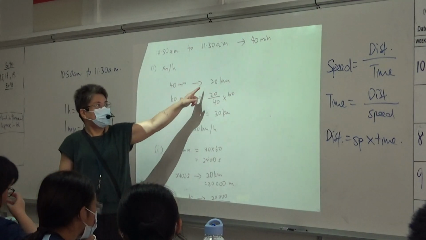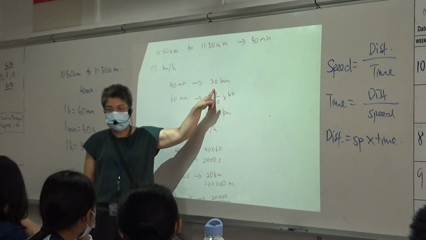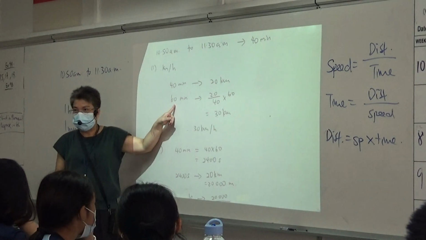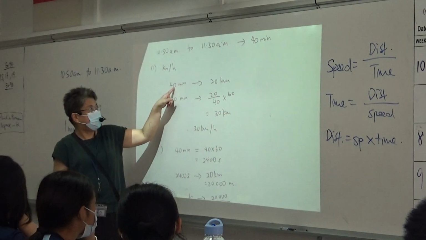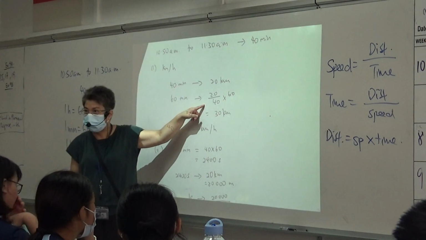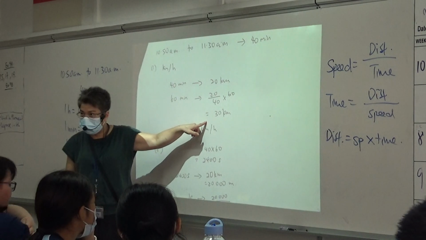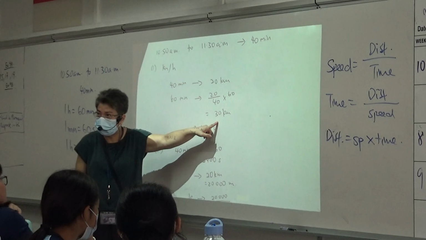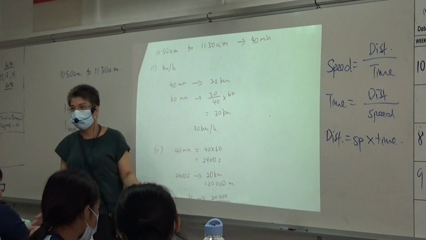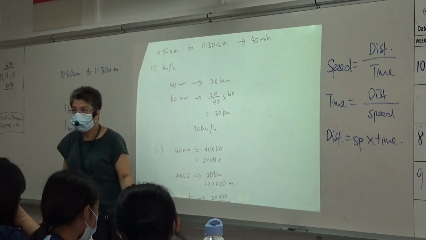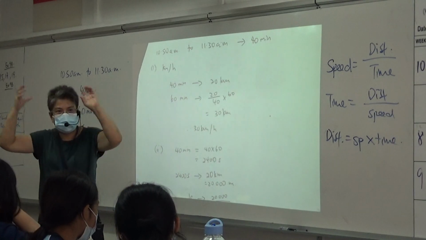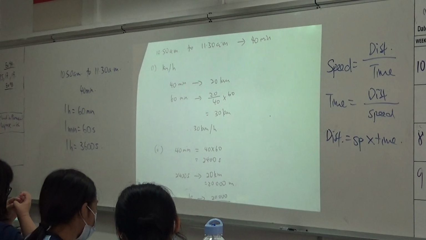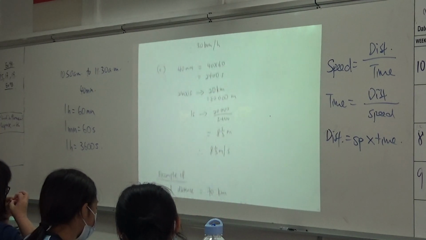In 40 minutes it travels 20 kilometers, am I right? 1 hour is how many minutes? 60. So I'll take 20 divided by 40 times 60. Remember, I always use this method. So I'll get 30 kilometers. That means in 1 hour, it is 30 kilometers, right? So it will be 30 kilometers per hour, that's all. Can you see? It's very straightforward. Then converting to seconds and so on is very, very confusing. Now, as for the second part, you look up.